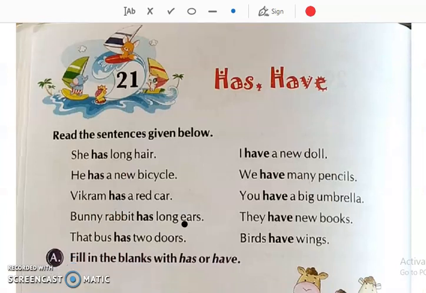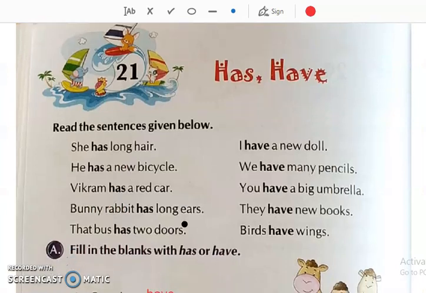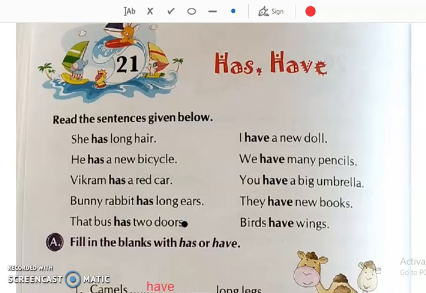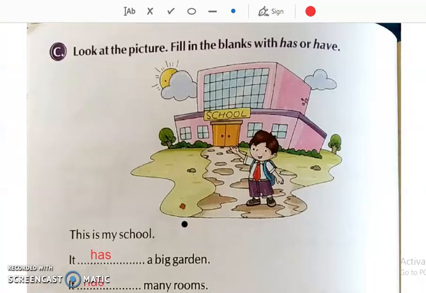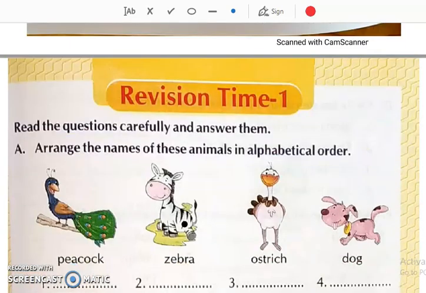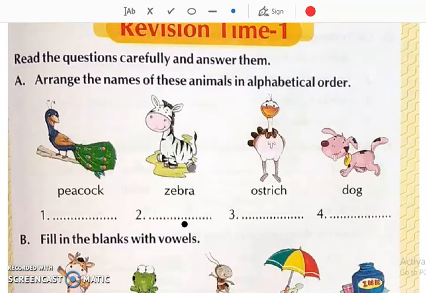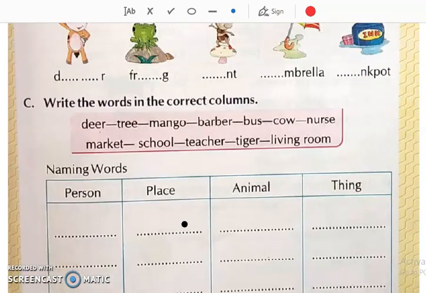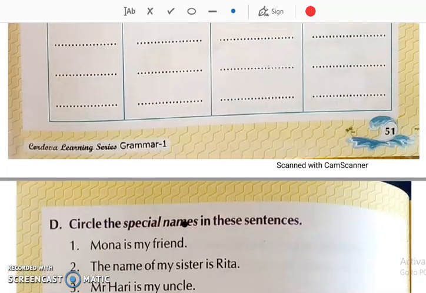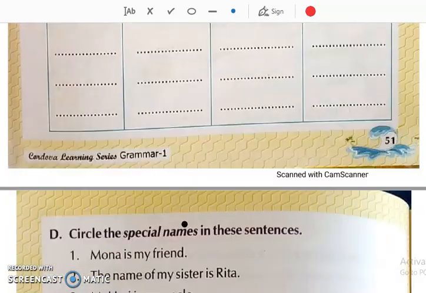So again students, see this video. I have explained has and have. It is very important, okay students, to understand the grammar so that you can use it properly in a sentence. When you are speaking, you should know correct grammar. Now we have completed this chapter. Okay, now this is revision time. Whatever we have done till now, it is just the revision.